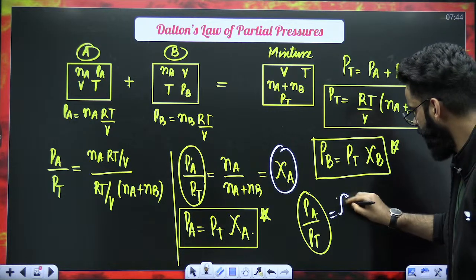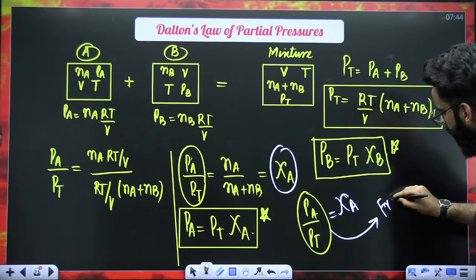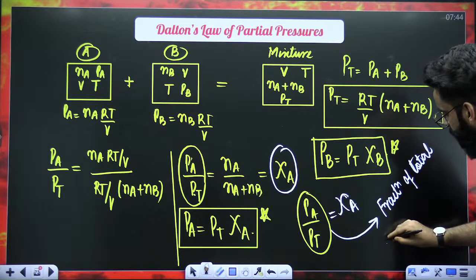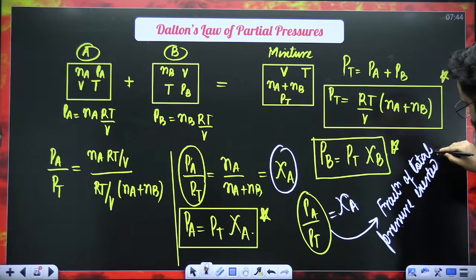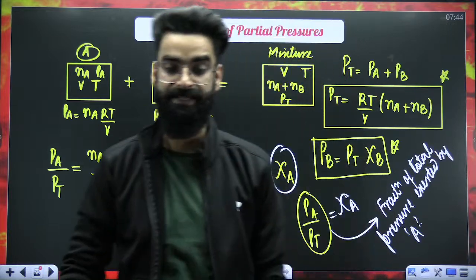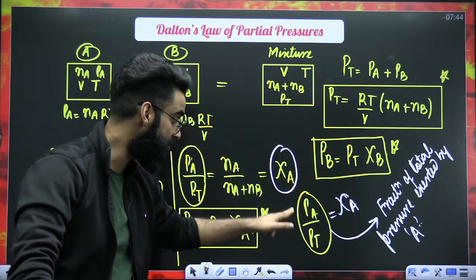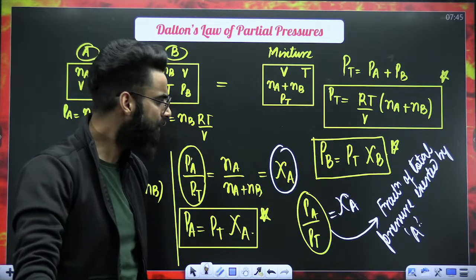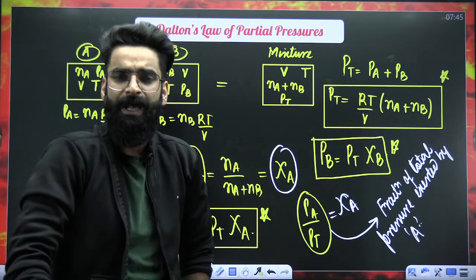I'm just telling you what this PA divided by PT we call. It's called the fraction of total pressure exerted by gas A. So sometimes they ask you directly a question like this: calculate the fraction of total pressure exerted by gas A. That means at that time they're asking you this whole term, PA by PT. So basically you have to calculate the Chi A value at that time. Sometimes they ask you to calculate the fraction of total pressure exerted by gas B. So that means what do we have to do? Calculate the mole fraction of gas B.